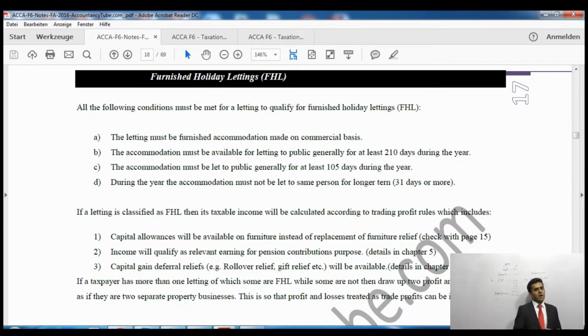So if you have a house in central London or somewhere in the City of London, it will not be considered as a furnished holiday letting because it is not on the holiday spot. So it must be on the holiday spot. That is the first condition. And obviously another condition is that it must be let on a commercial basis, so your motive will be to make profit. Alright, so what are the other conditions?